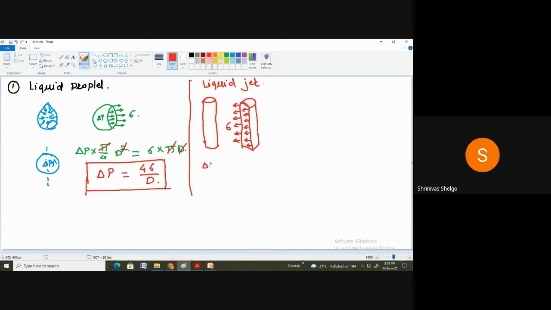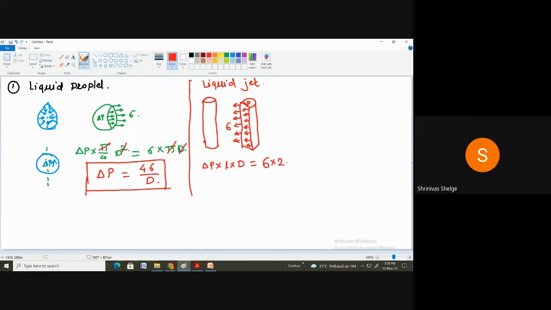Since there is a balance of surface tension and increase in pressure, I can write down delta P, that is the pressure, into this rectangular area. Suppose this is the diameter D and L is the length. So L into D equals delta P, the increase in pressure, into length into diameter, which is the area, equals sigma, the surface tension, into 2L, since surface tension acts on these two lines.